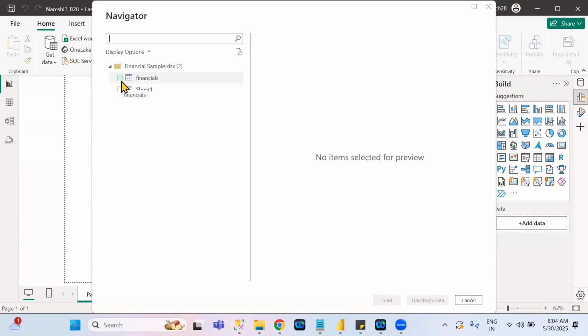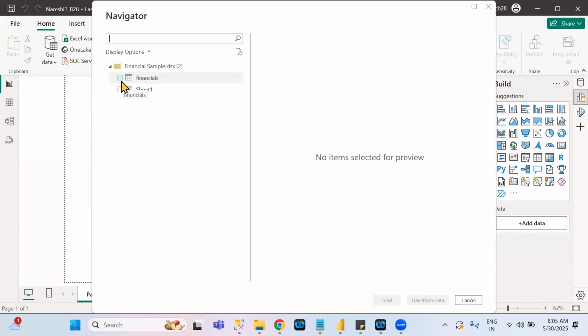Suppose in that particular Excel there are 5 sheets. If you want to load 5 table-related data sets, you have to select them here and then you can load them. Those that are required, you have to select them. Everyone is thinking that only one data set is loaded at a time from any data source.